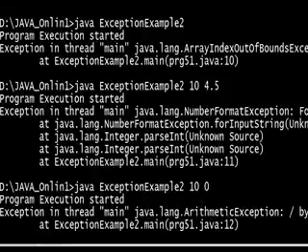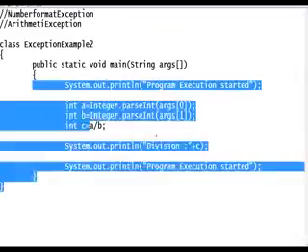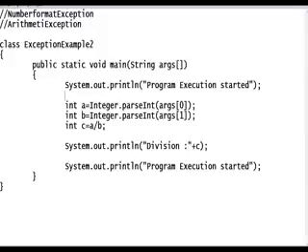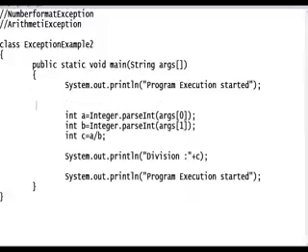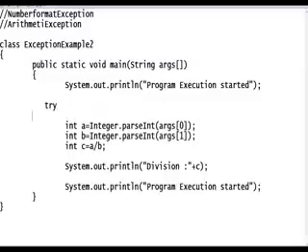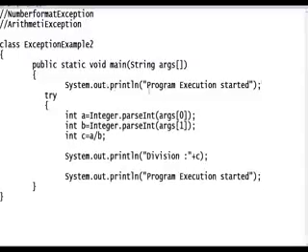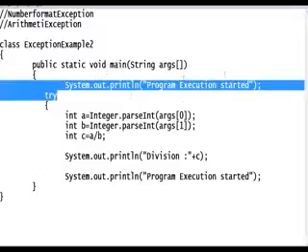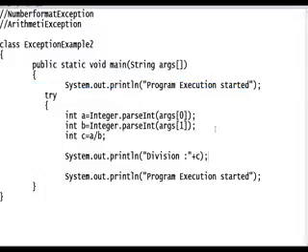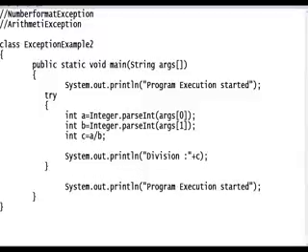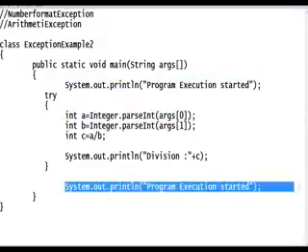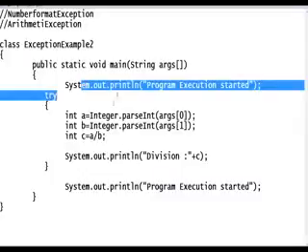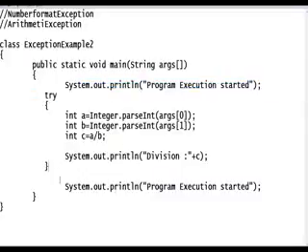Okay, understood? See, now how to handle where the exception is coming. Here I will write it. I know that in the first statement I won't get any exception because that is a printf statement. There are no values there. Till here you may get an exception. That's why I am keeping only this block in try. If you have any suspicion about these lines, you can keep those lines also in the try block. Which exception?